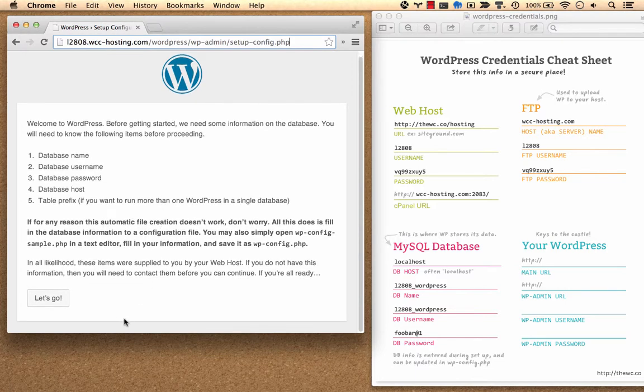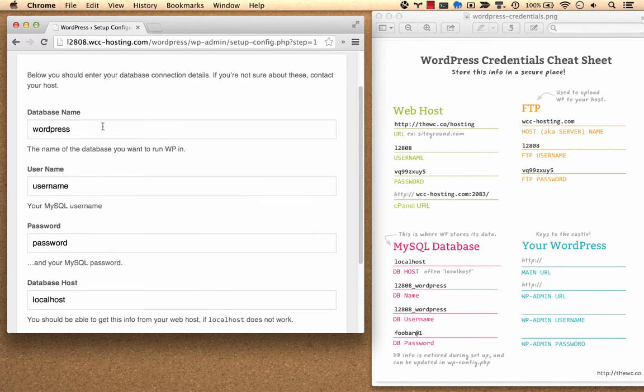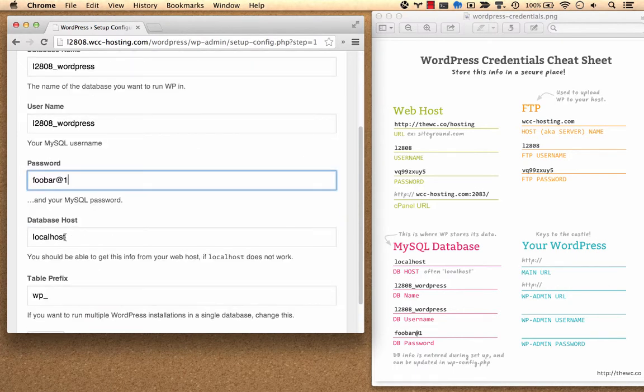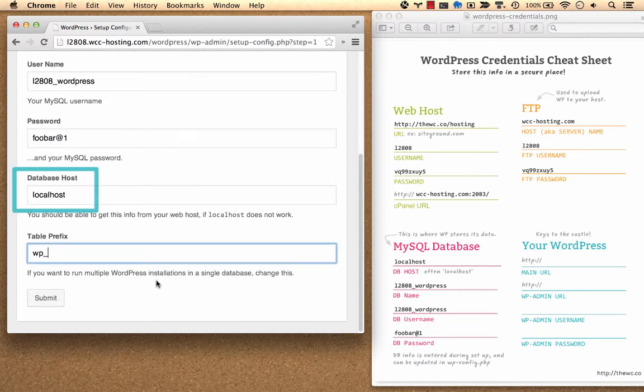The next screen tells you what information you'll need to configure, all of which you should have. So let's go. First, WordPress needs the name of the MySQL database, the MySQL user, and the MySQL password for that user, all information you created in the previous challenge. Database host defaults to localhost, which basically just means that the database lives on the same server as your site.